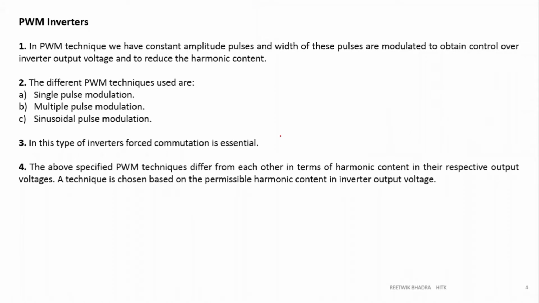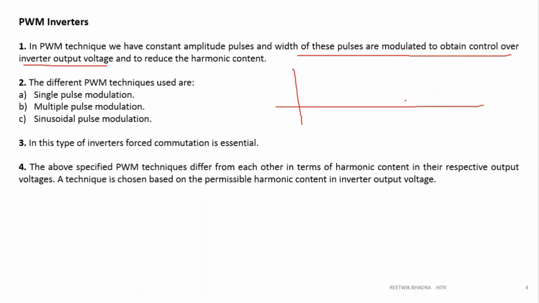What is PWM? We have discussed. What is the advantage of PWM? We have discussed, and now we will apply this PWM technique in inverter. So that's why now, instead of writing VSI, voltage source inverters, I'll classify the same inverter as PWM inverter. So what happens in PWM inverter? In the PWM technique, the pulses that are generated and given to the switches will have constant amplitude, and the width of the pulses are modulated to obtain the inverter output voltage.